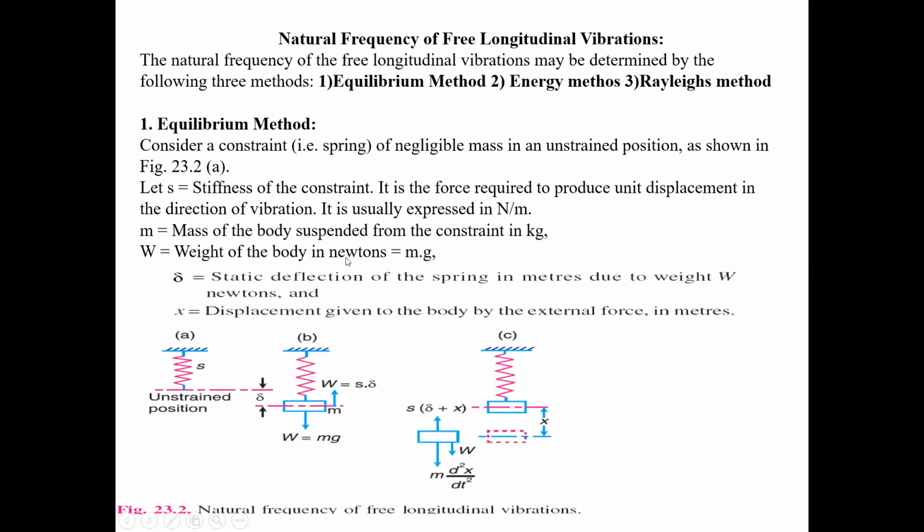Now we are going to derive our derivation part. Before starting the derivation, let us know the notations. Small s represents the stiffness, small m the mass of the body, and capital W the weight of the body.